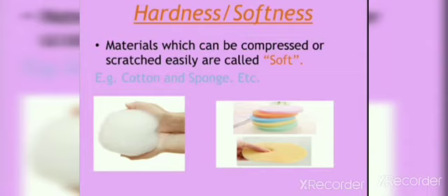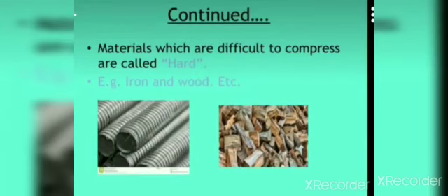So after appearance, the next property is hardness or softness. Materials which can be compressed or stretched easily are called soft. For example, cotton and sponge. These are soft, and the materials which are difficult to compress are called hard. For example, iron and wood, etc. We can't compress iron or wood.